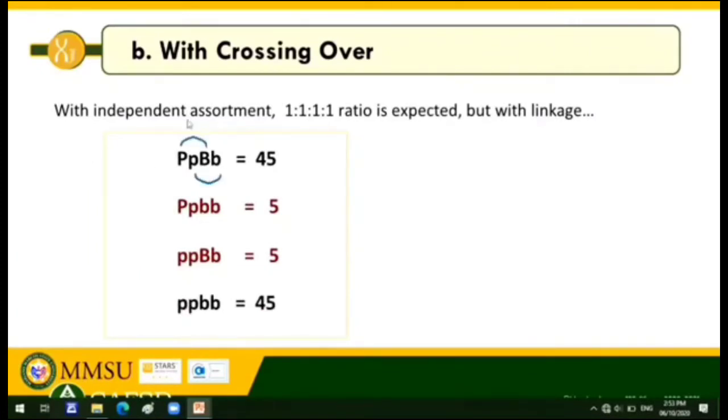Okay? Because, sabi natin kanina, we follow the coupling linkage, the dominant genes and the recessive genes are inherited together. So, dominant genes inherited together, recessive genes inherited together. So, these are just sample frequencies. Okay? Sample frequencies lang ito to illustrate how linkage happens. So, what does this mean? So, these are the parental combinations. So, the parental combinations of gametes will be more frequent.